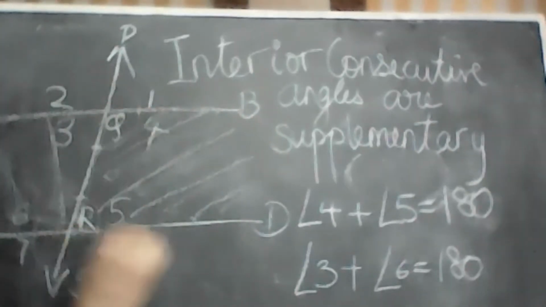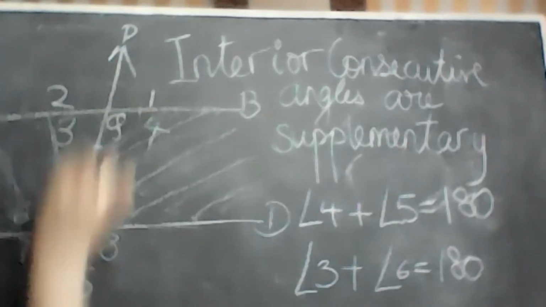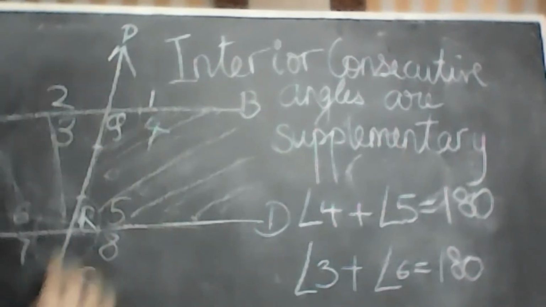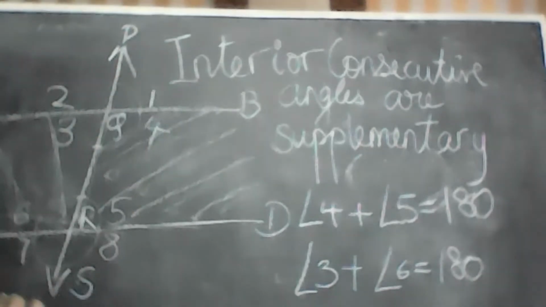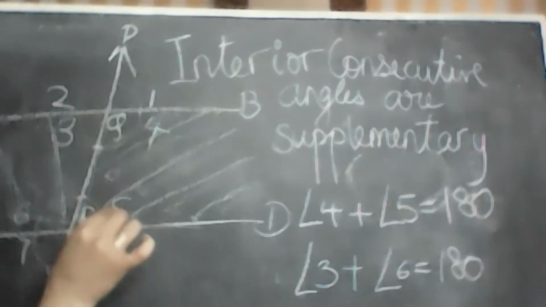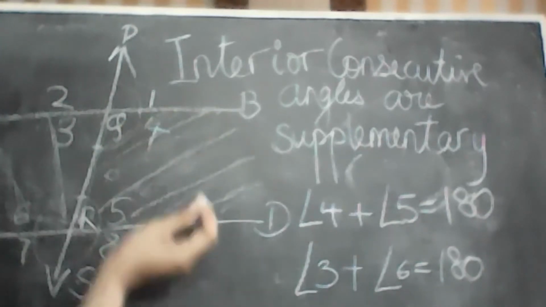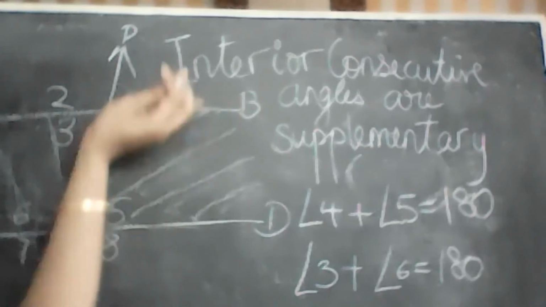So far we studied all the angles that are equal. Corresponding angles are equal. Alternate exterior angles are equal. Interior alternate angles are equal. Then we had another one, which is consecutive interior angles.